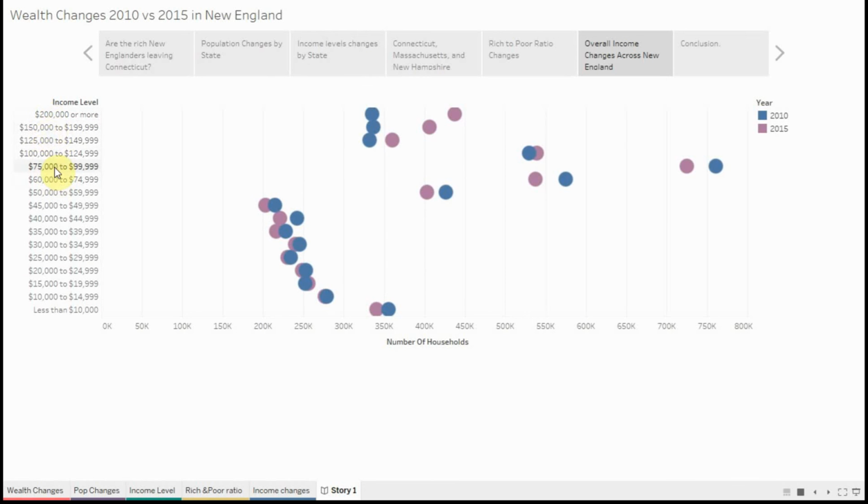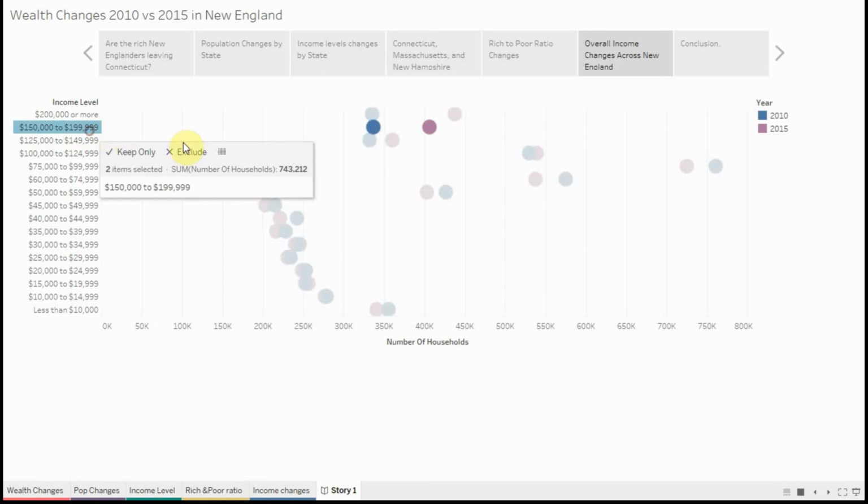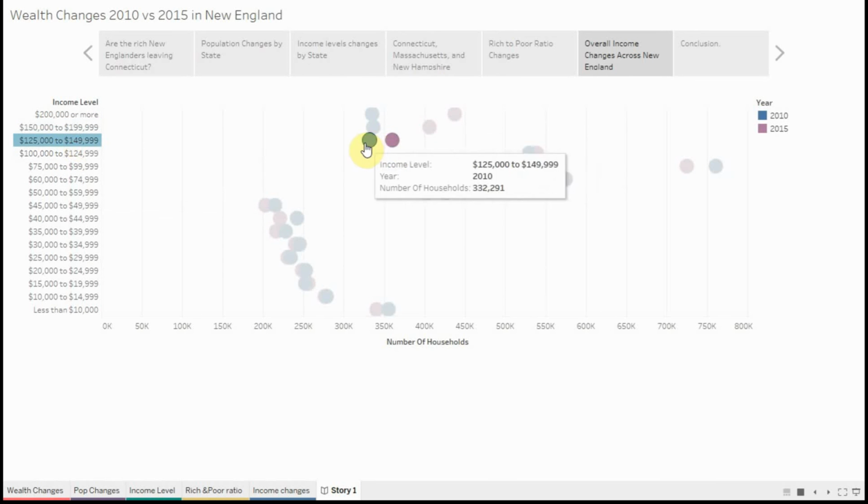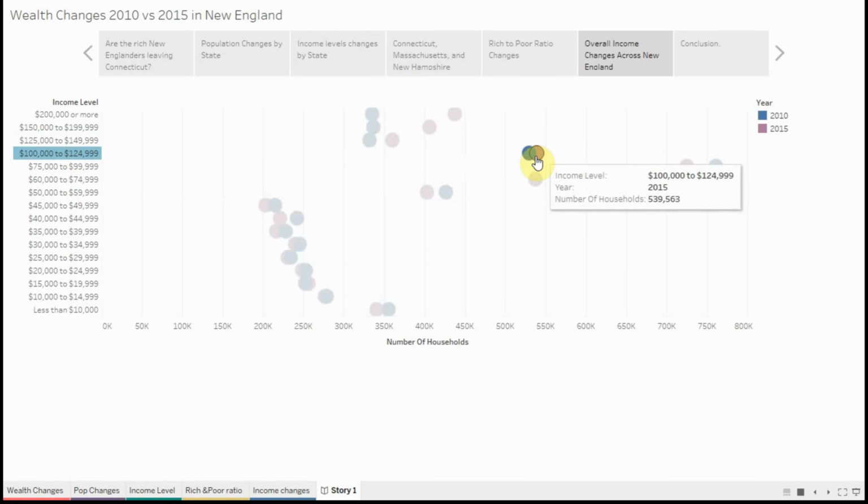But the higher ones, above 100,000, you can see that we still have a significant increase in each of these income levels. But as we do get lower, the increase is not so significant. It's not something that stands out on the chart much anymore.